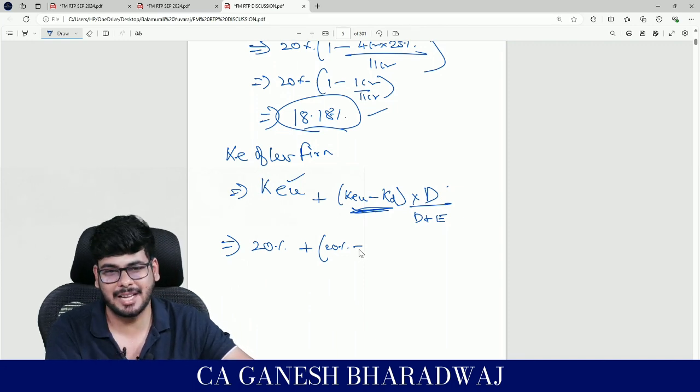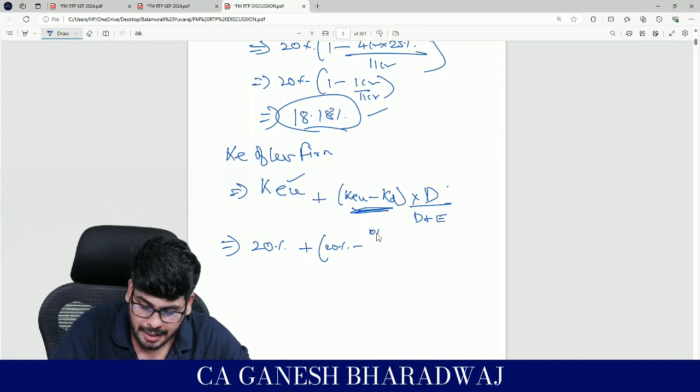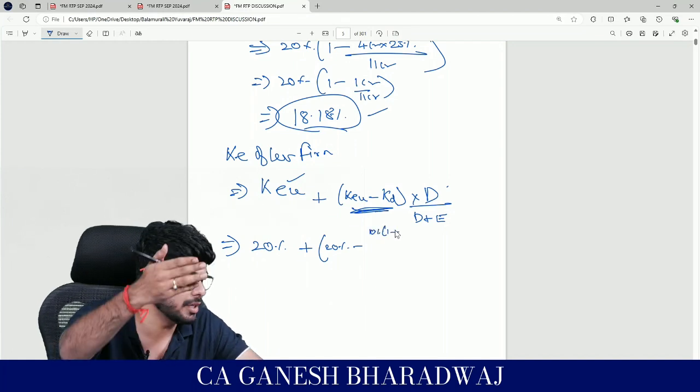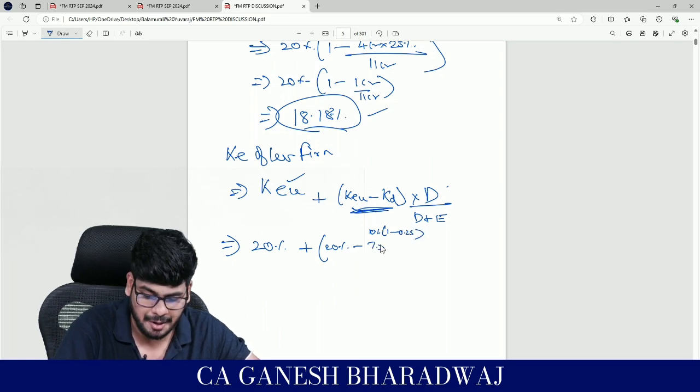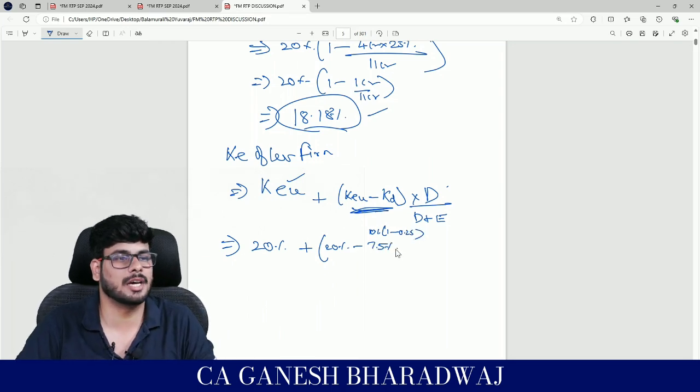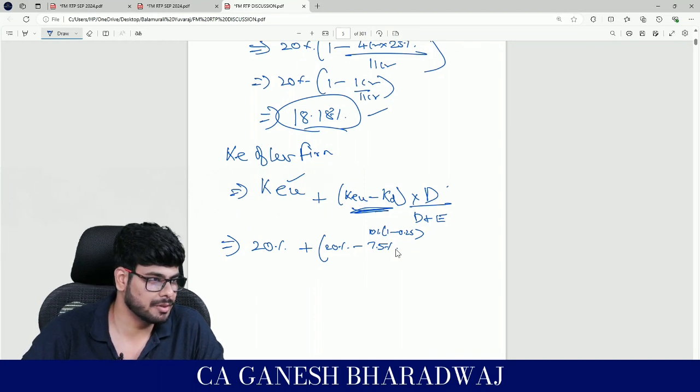Guys, this is MM with tax. KD is going to be 10% into 1 minus, what is T? 0.25, right? So it's going to be 7.5%. Guys, are you clear with this?